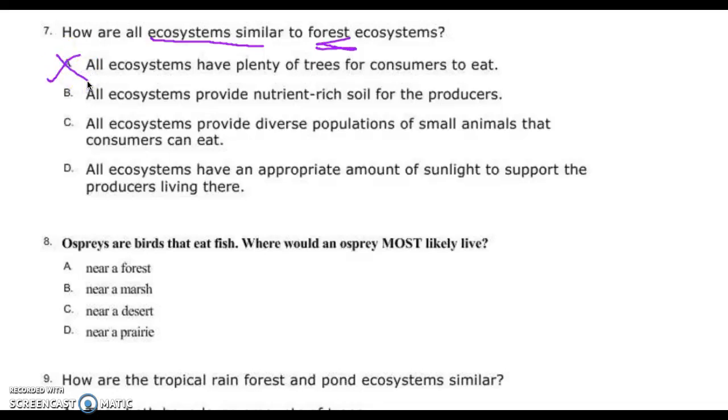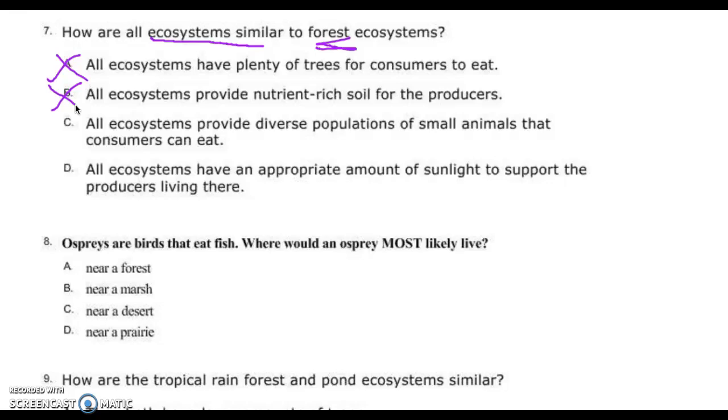Nope. All ecosystems provide nutrient-rich soil for producers. No. Not the desert. Sandy and hot, tundra or the desert. Again, that's eliminating that. All ecosystems provide diverse populations of small animals that consumers can eat. That's such a well-written answer that I want that to be the answer because it sounds so sophisticated.